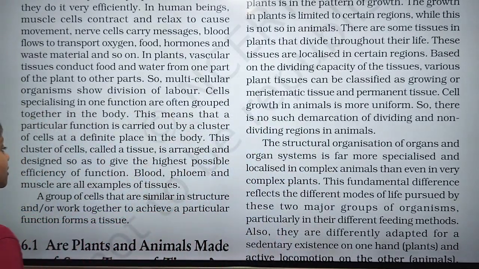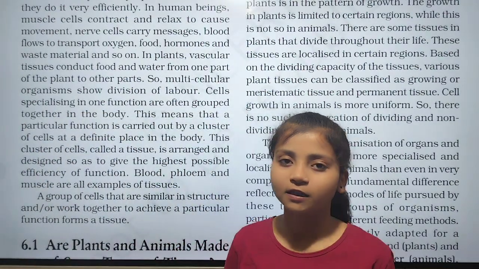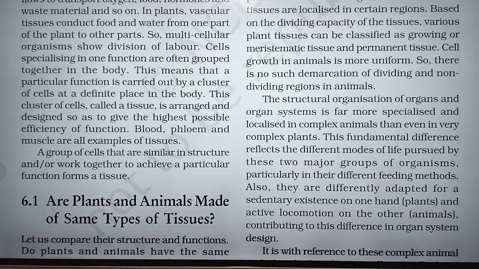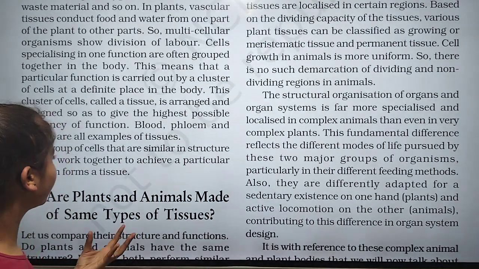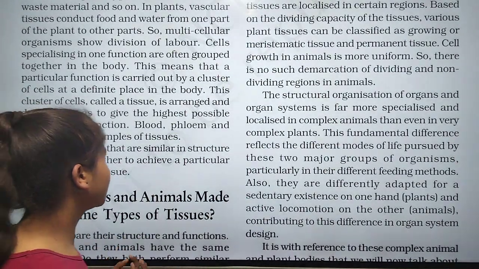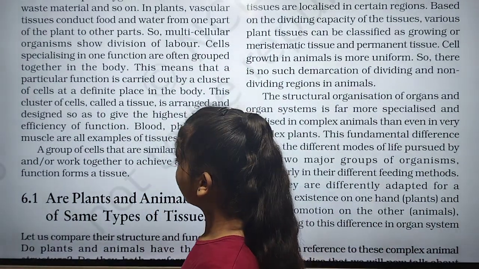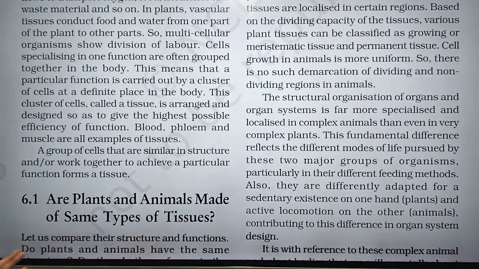A tissue is arranged and designed so as to give the highest possible efficiency of function. Blood, phloem and muscle are all examples of tissue. A group of cells that are similar in structure or work together to achieve a particular function forms a tissue.